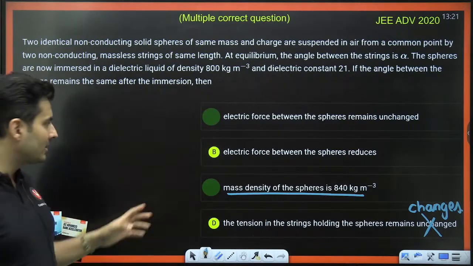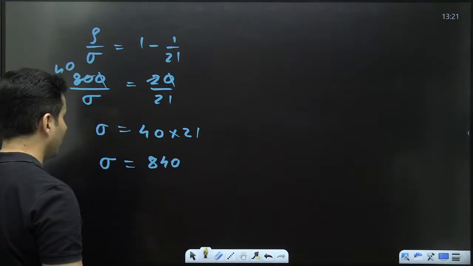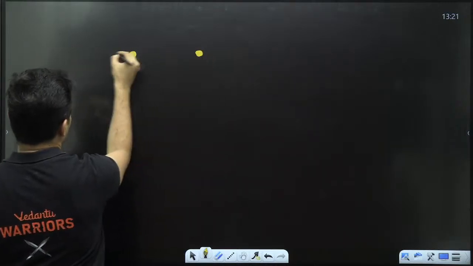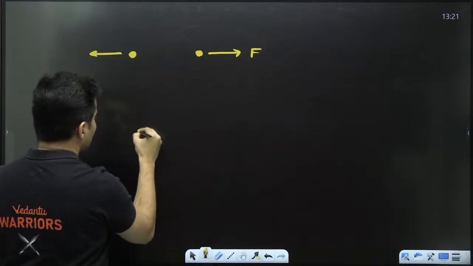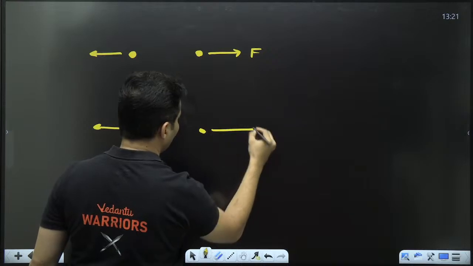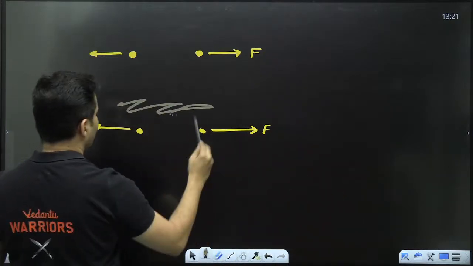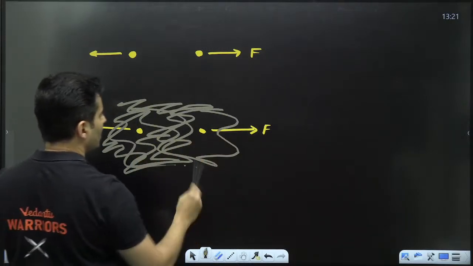The problem is, understand, whenever you put, let me explain this over here, a medium between two charges. Let's say the electric force between them was F. Now you put some medium, dielectric medium between these charges, somewhere over here like this.